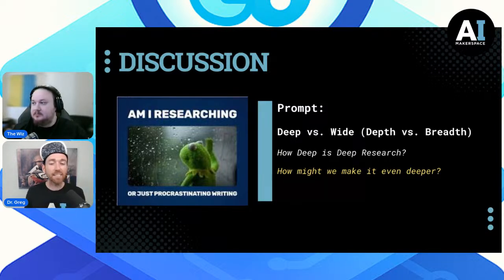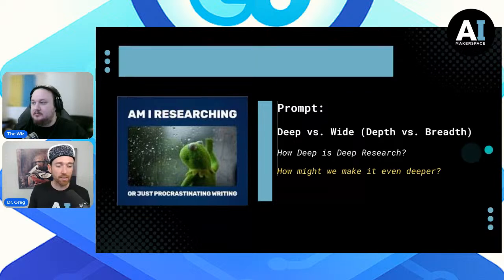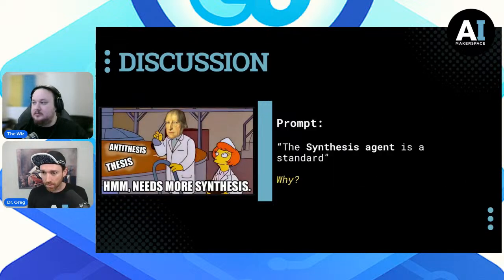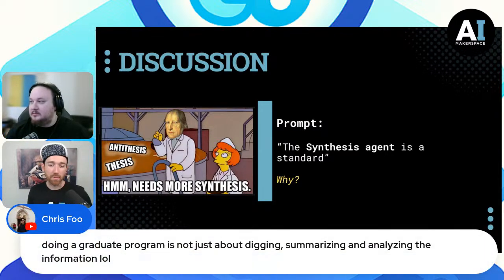so the next thing I want to talk about is related to Chris's comment here. He said doing a graduate program is not just about digging, summarizing, and analyzing, it's also about synthesizing.